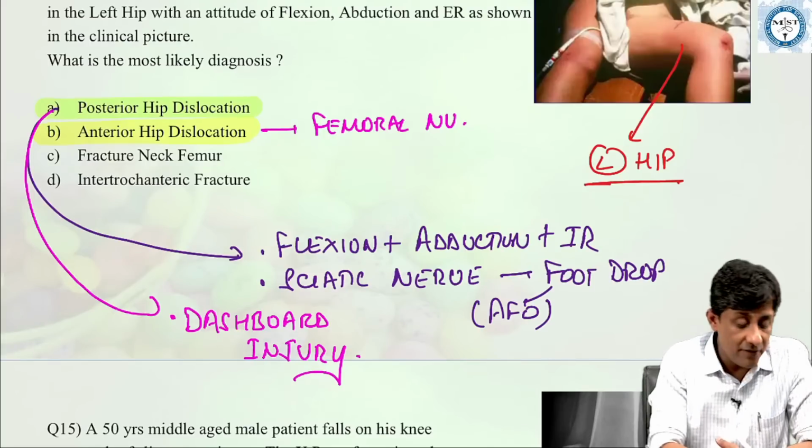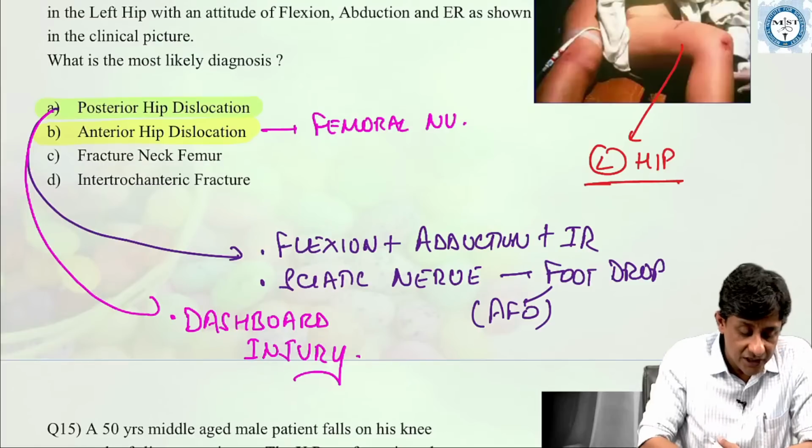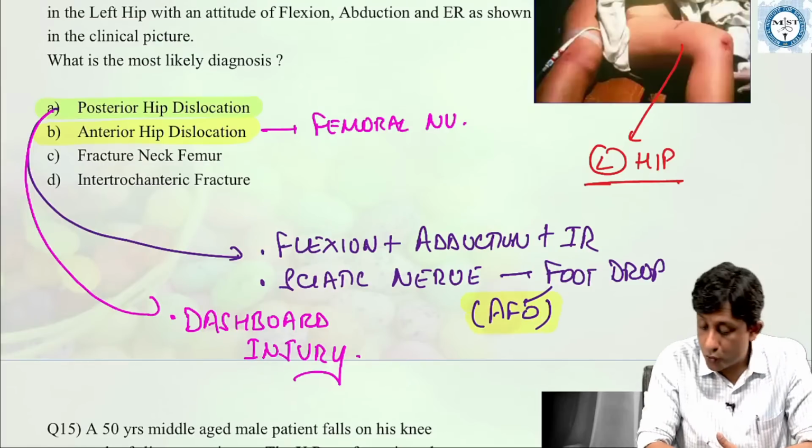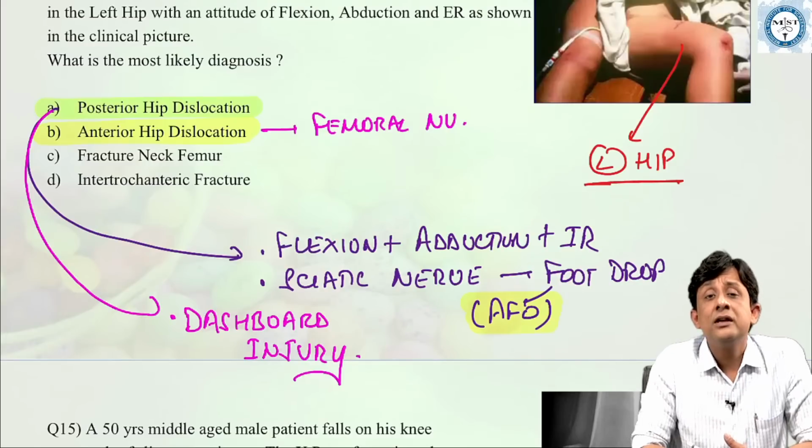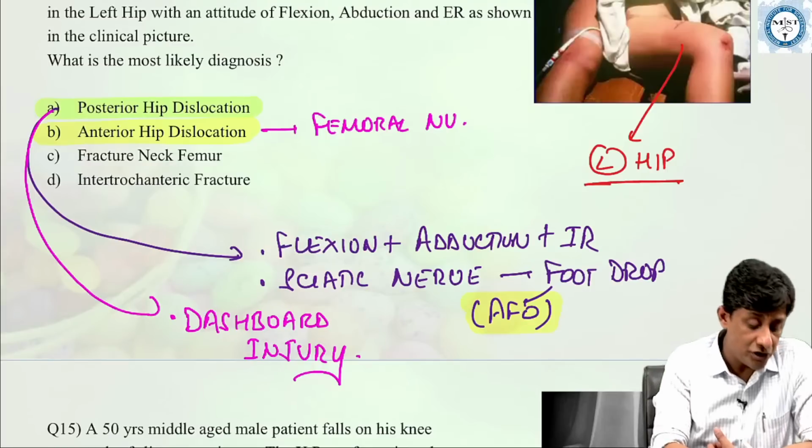And what is the splint which you give in a foot drop deformity? It is an ankle foot orthosis, or AFO. And this is also called a dashboard injury. Now,